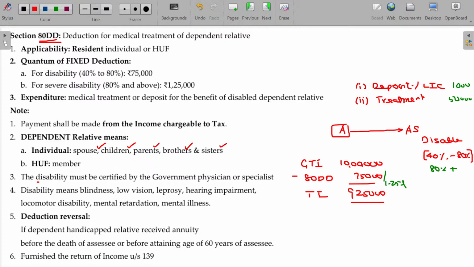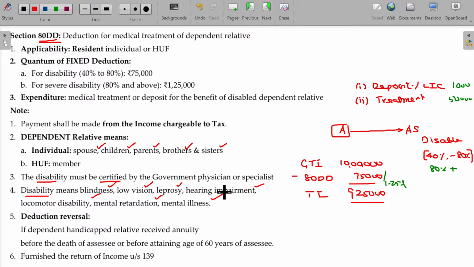And the disability should be certified by the government physician or specialist. Disability in this case is all about blindness, low vision, leprosy, hearing impairment, locomotor disability, movement, mental retardation, and mental illness. So these are some of the examples.